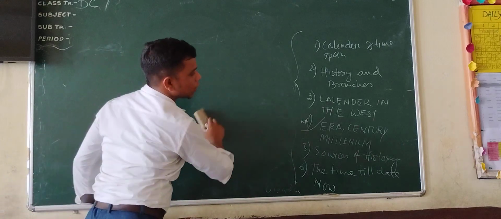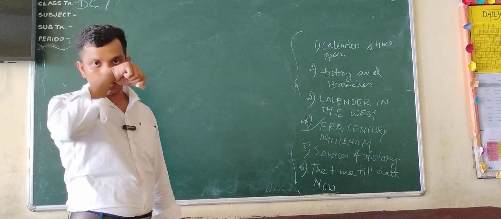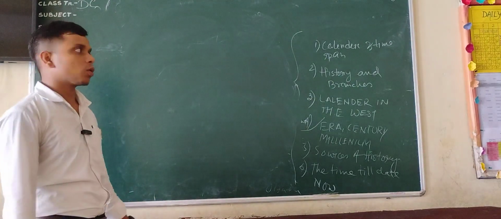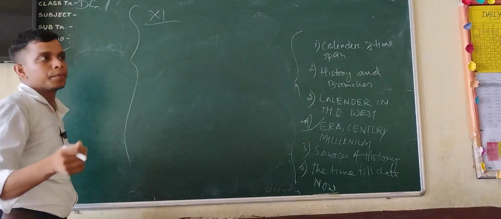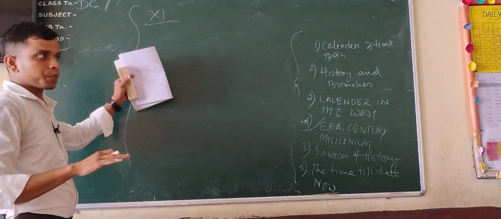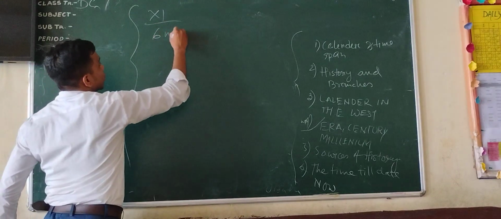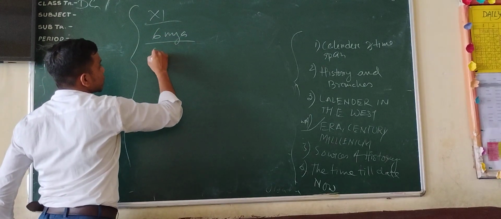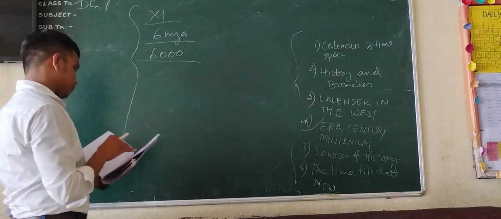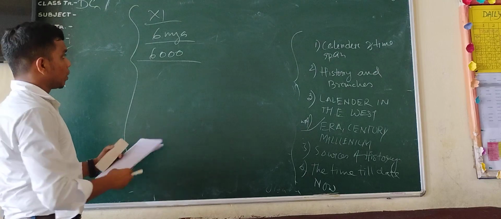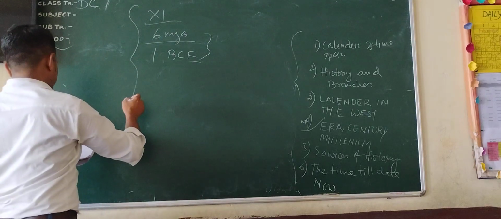Okay, the last thing we are going to start with is the timeline till date. In my first video I told you about the timeline, but we will also discuss this shortly. What is the timeline? In class 11 there is a basic area with a lot of things that have been discussed from many years ago, from 6 million to 6,000, and 1 BCE, and secondly 100 BCE to